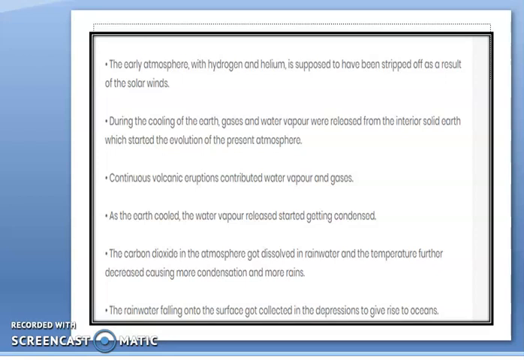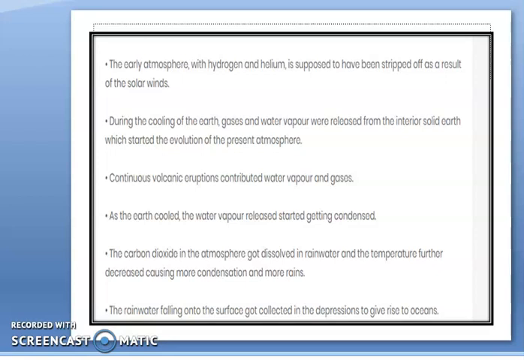Whatever carbon dioxide was present in the atmosphere dissolved in the rainwater, and because of that, a greater amount of rainfall occurred on the Earth's surface.